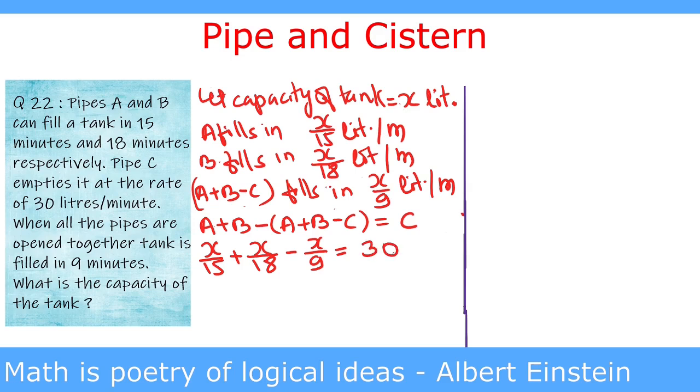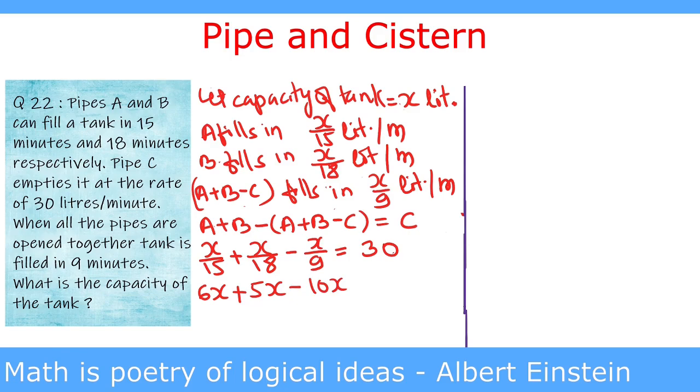If we multiply both sides by 90, which is LCM of 15, 18 and 9, then we get X upon 15 multiplied by 90 gives us 6x, as 15 divides 90 for 6 times, plus X upon 18 multiplied by 90 gives us 5x, as 18 divides 90 for 5 times, minus 10x, as X upon 9 multiplied by 90, and 9 divides 90 for 10 times.